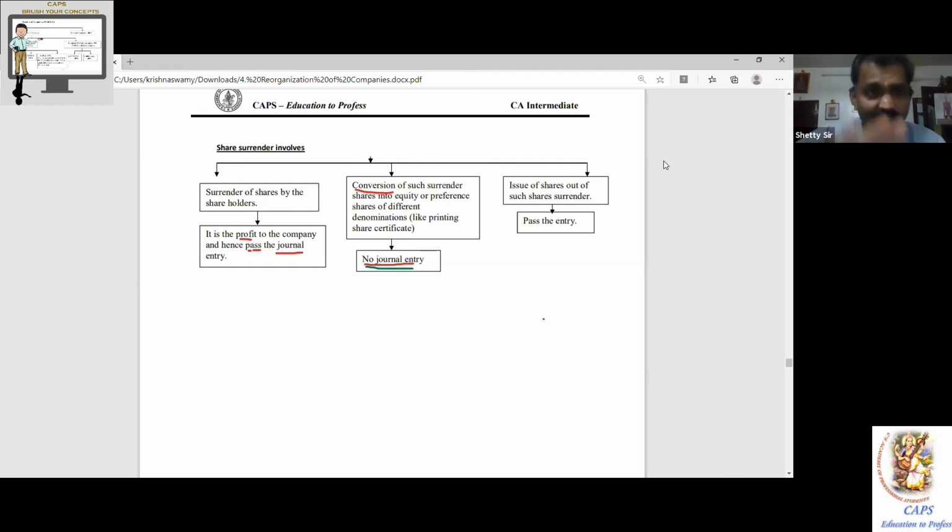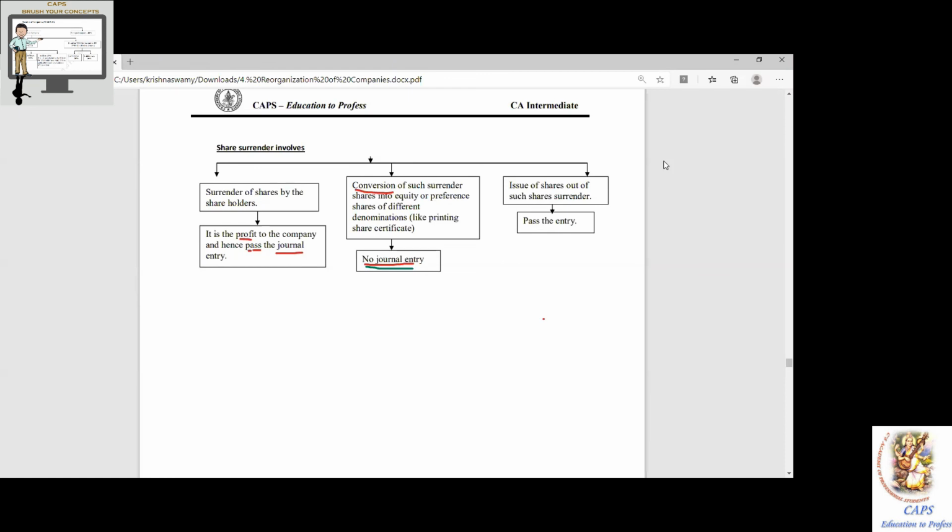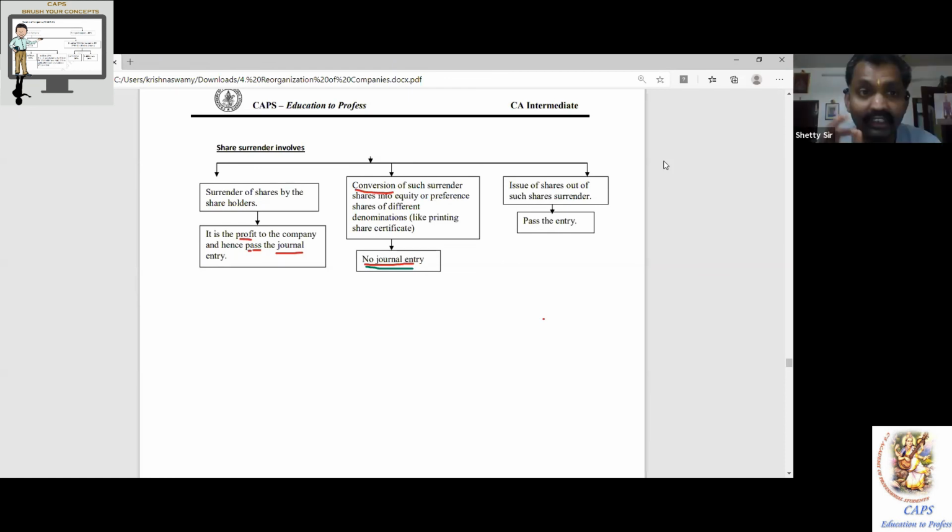A liability which may or may not arise in the future. When you are writing exam in May or November, it will definitely arise. It is an uncertain future event, that is the term used there. Let us assume in the fifth year, first year you have paid, and second, third, fourth you have not. Accumulated preference dividend is 30 lakh. So in the fifth year, if the company goes for internal reconstruction.